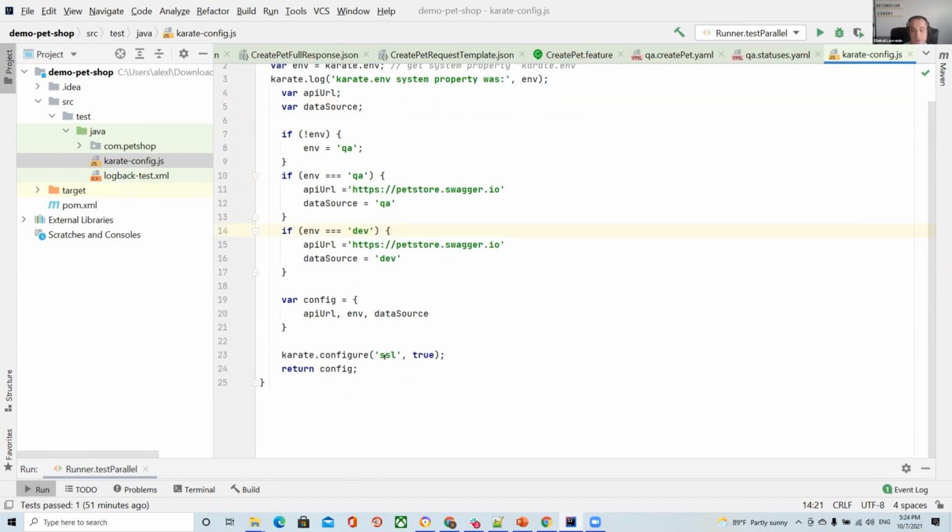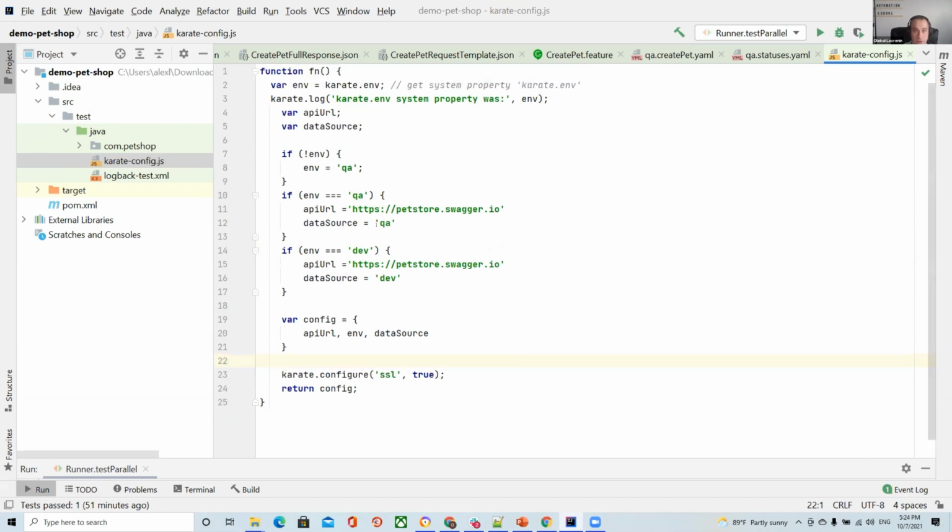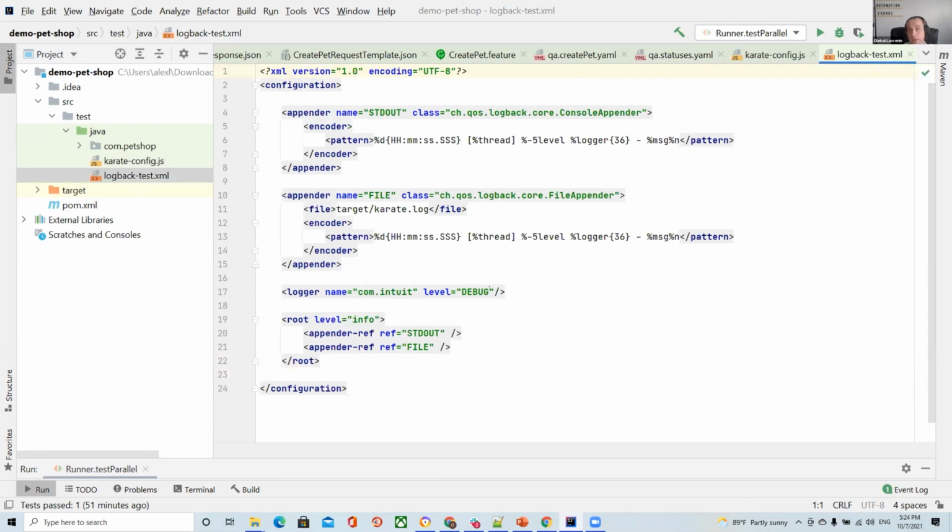And if you have some problems with an SSL certificate, you can add this Boolean, this function, and after that Karate can resolve all problems with SSL. Okay, after that we have a logger, and by default, we set up debug level. And now we have a simple Maven project.